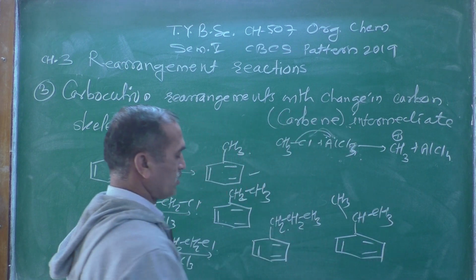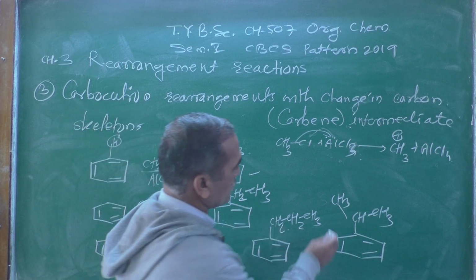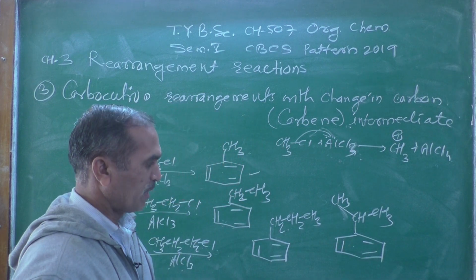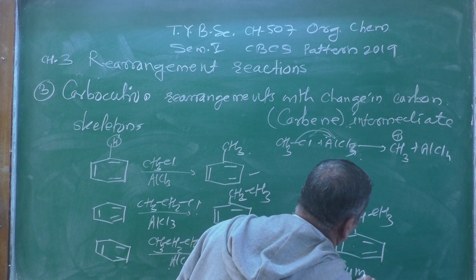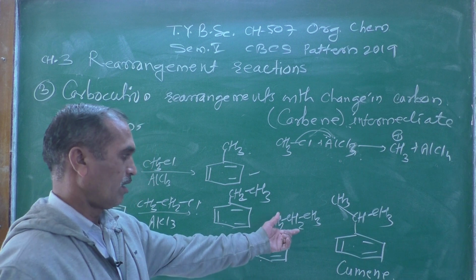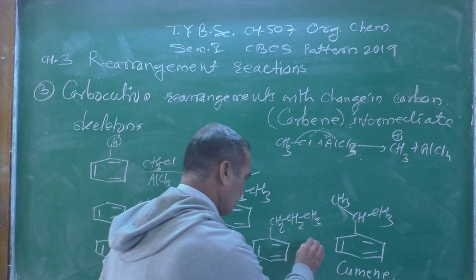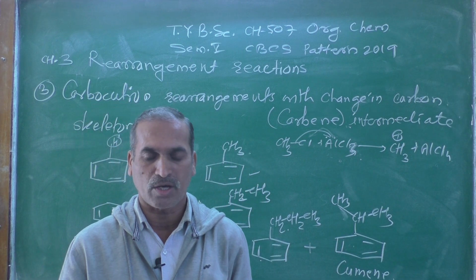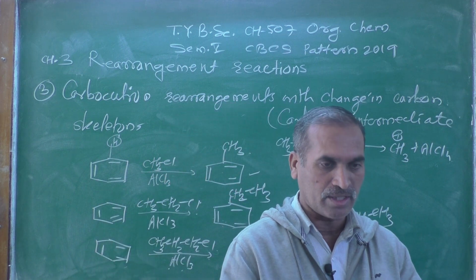This is known as propyl benzene, and this is known as isopropyl benzene, or the common name of this compound is cumene.